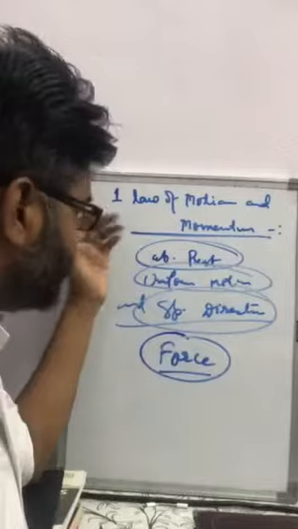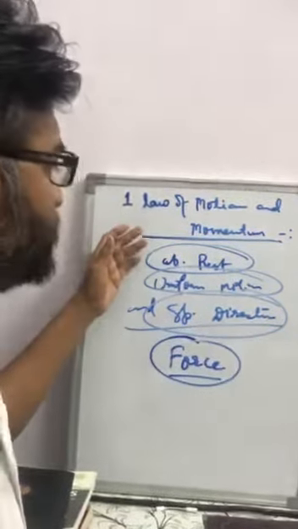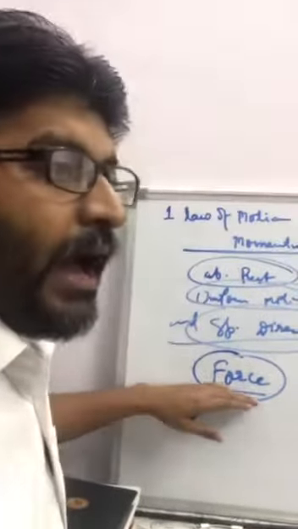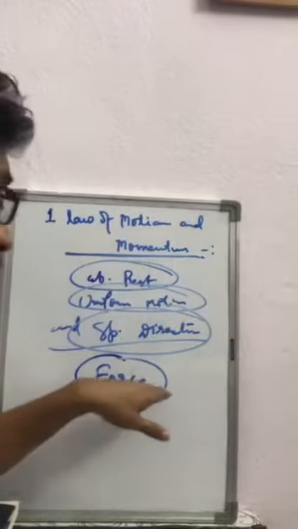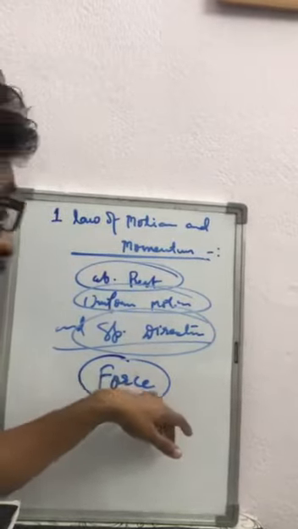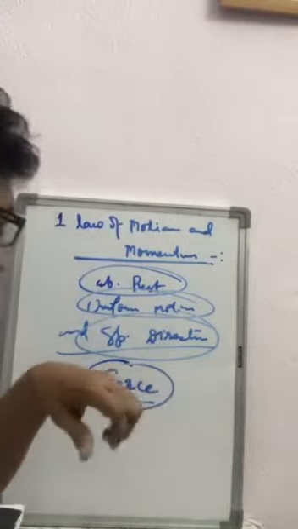In his theory, that external agency, which is able to change the inertial property of the body, is called unbalanced force. And he deduced the nature of force.